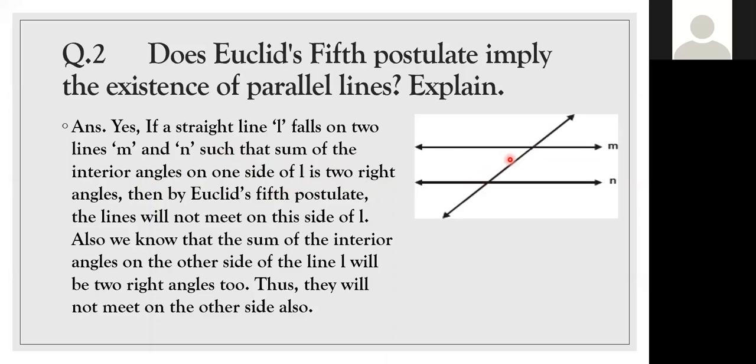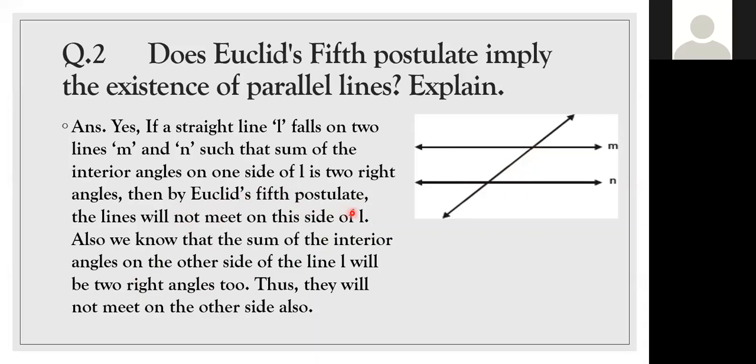We already learnt in grade 7 that co-interior angles are supplementary. If line L passes through the parallel lines M and N at two distinct points, the angles on any one side are two right angles. Two right angles means supplementary, that is 180 degrees. The sum of this angle and this angle is 180.